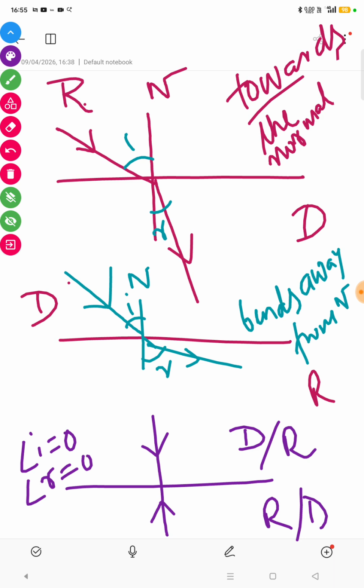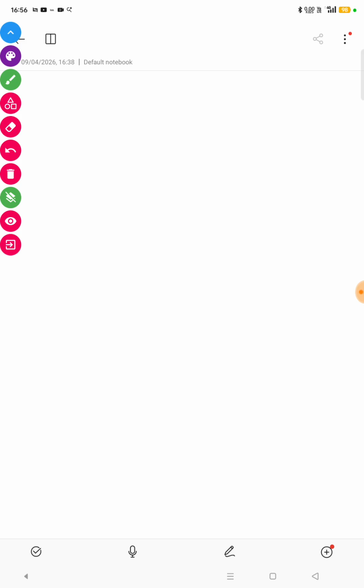Okay, now let's talk about the laws of refraction. What are the laws of refraction? Refraction of light obeys two laws. What are the two laws?